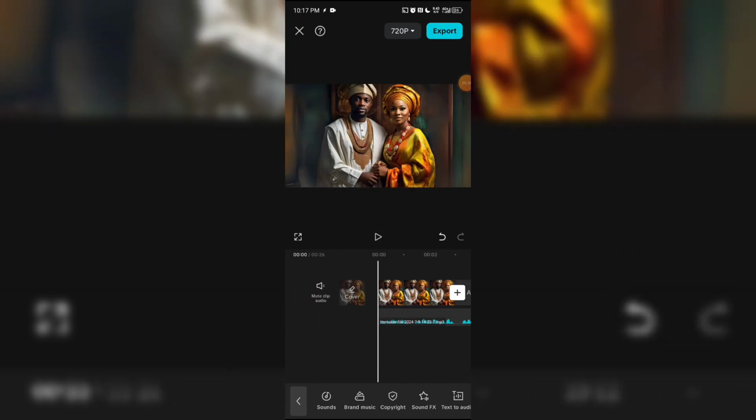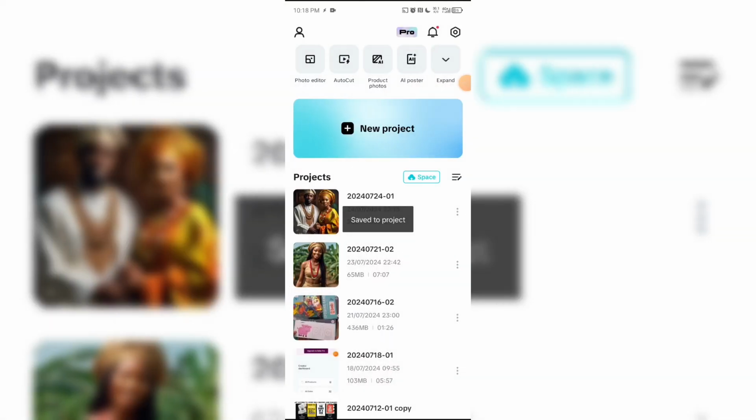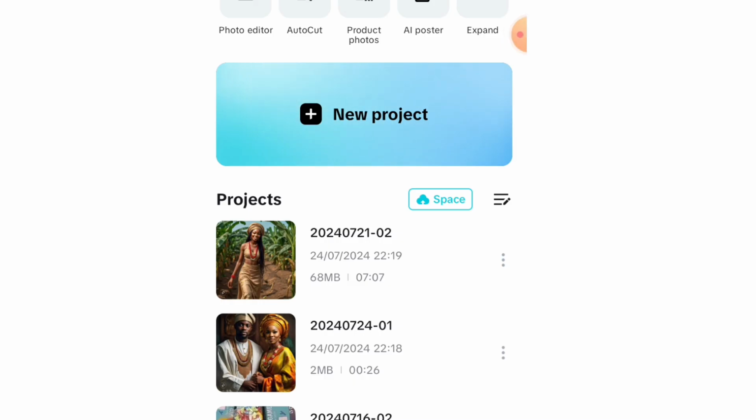So this is how you can add your audio to the video. I just want to show you this. The one I'm particularly using is the one I recorded my voice with right here on this CapCut app. So I'm just going to X this out. I just had to show you that. This is the particular one I want to use.